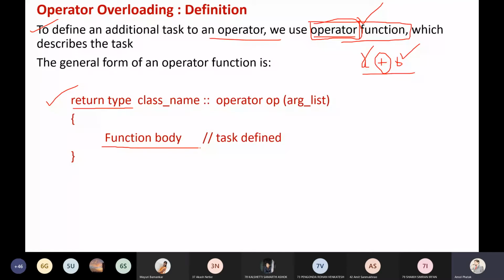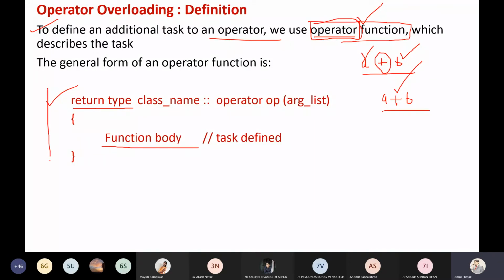If I am overloading the plus operator, where a and b are not normal data types but objects of the class, then whenever this is encountered by the compiler and executed, what should be done, what is expected by the user, we have to mention here.